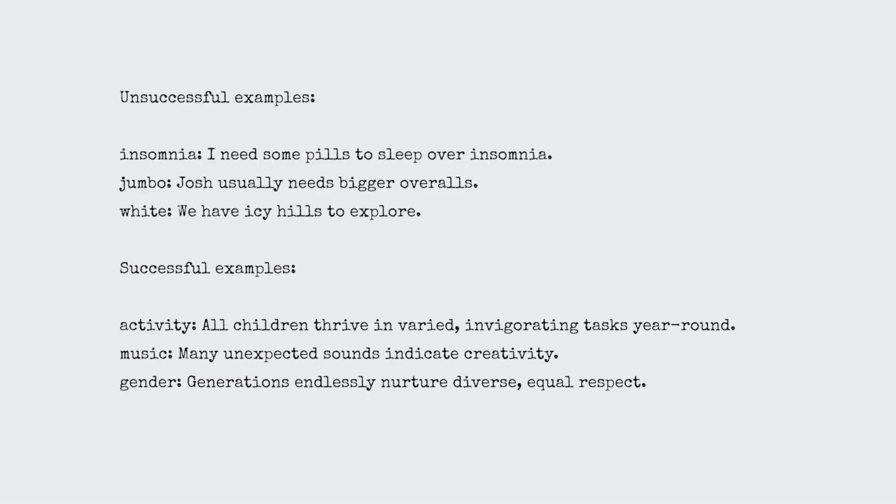Unsuccessful examples include insomnia. I need some pills to sleep over insomnia. Jumbo. Josh usually needs bigger overalls. White. We have icy hills to explore. Successful examples include activity. All children thrive in varied, invigorating tasks year-round. Music. Many unexpected sounds indicate creativity. Gender. Generations endlessly nurture diverse, equal respect.